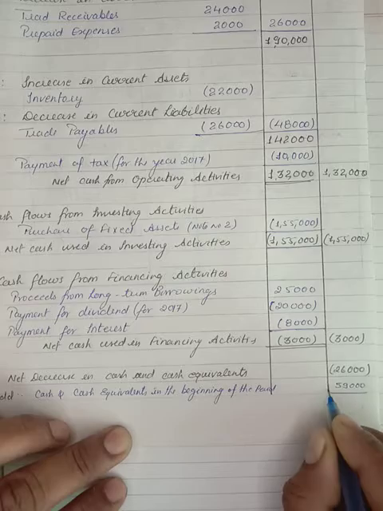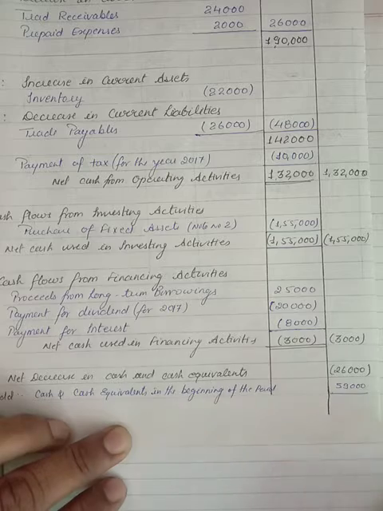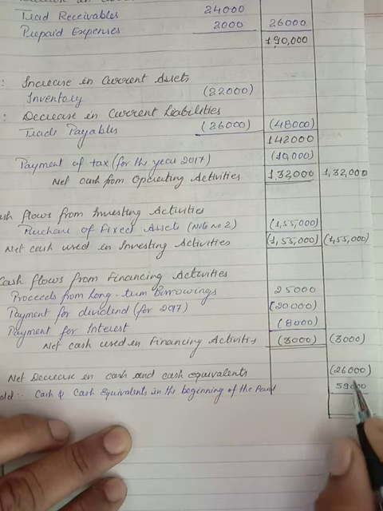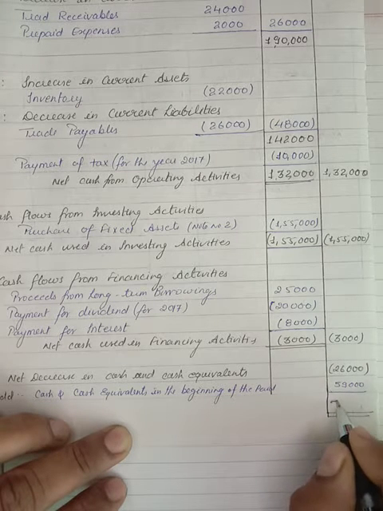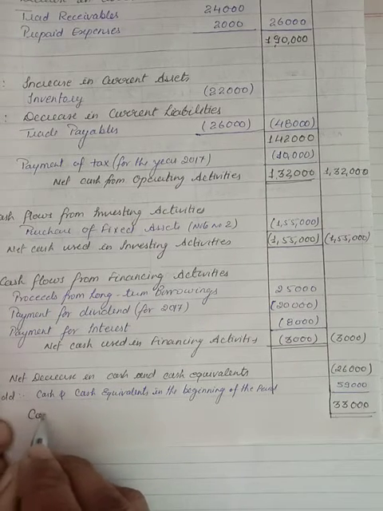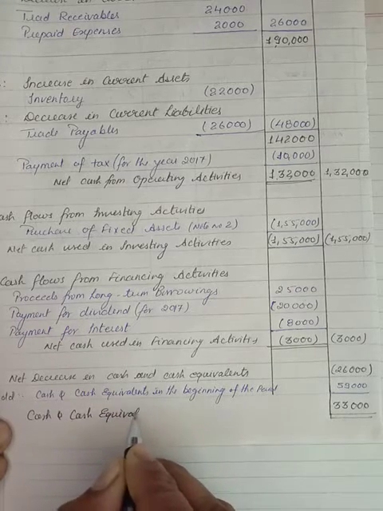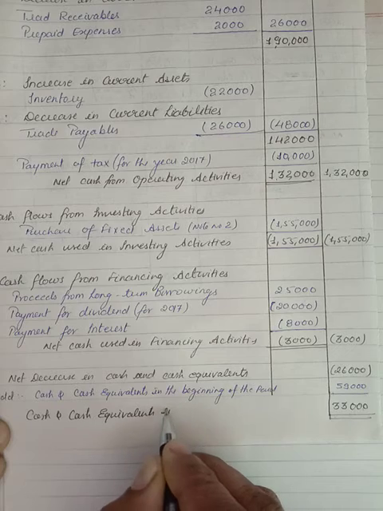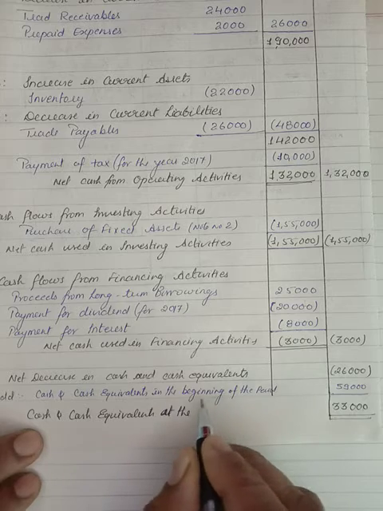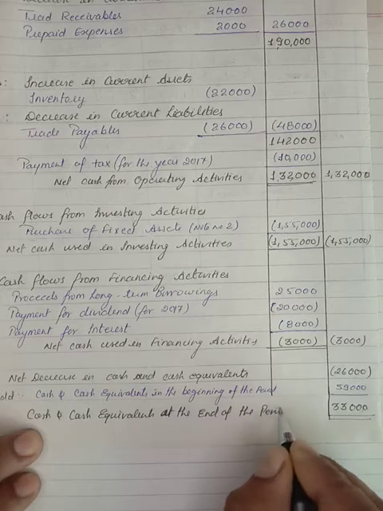Now you can check whether the amount we are getting here, that is a positive 33,000, is equal to the cash and cash equivalents at the end of the period in the question. It is clear.